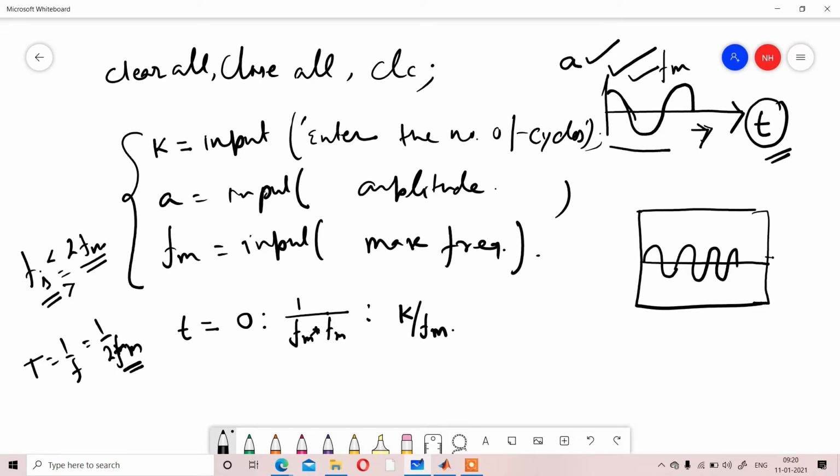To display exactly 10 cycles, what should be the maximum range of t? That maximum range of t is defined by K by Fm. If we consider K by Fm, that maximum range of t will define exactly the last value of the 10th duty cycle. Okay, that's why we will consider K by Fm. Any question?